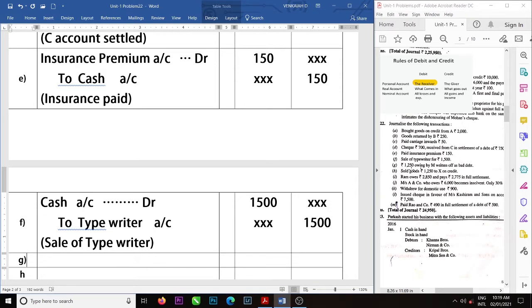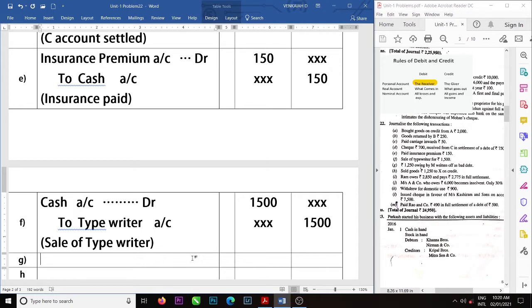Next, 1250 owing by M written off as bad debt. During this pandemic, M is not getting money. We gave 1250 to him, so he has to pay us 1250, and still he is unable to pay.